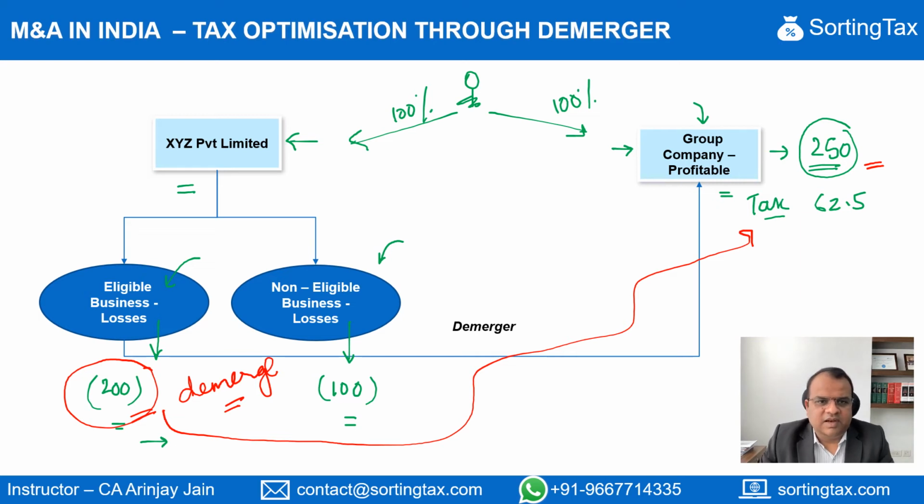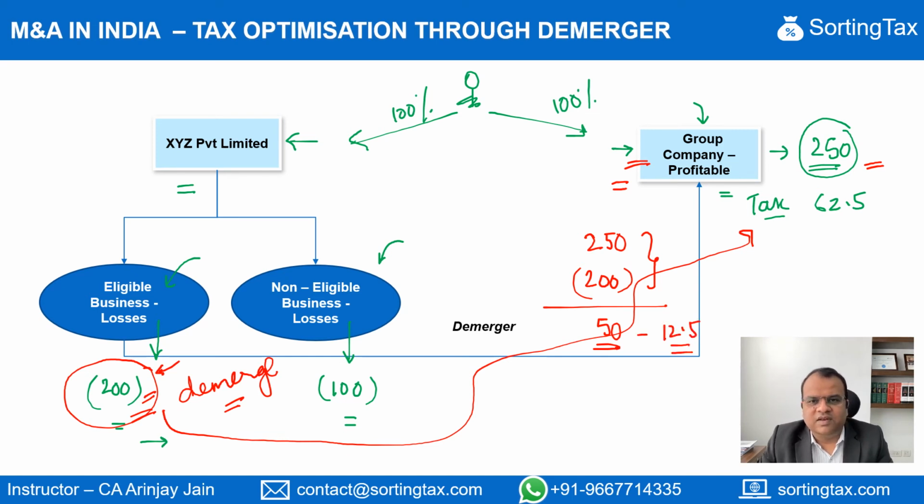Now what happens is that suddenly the 250 profit which this group company had will have the losses set off against it, because after demerger, the legal entity for this business will be the new group company, and in India, the tax filing is done as an entity as a whole, so the taxable profits are reduced to 50. Assuming a tax rate of 25%, the total tax here will be 12.5. So there's an effective saving of 62.5 minus 12.5, or 50, which is done by this group just through a simple exercise of demerger.